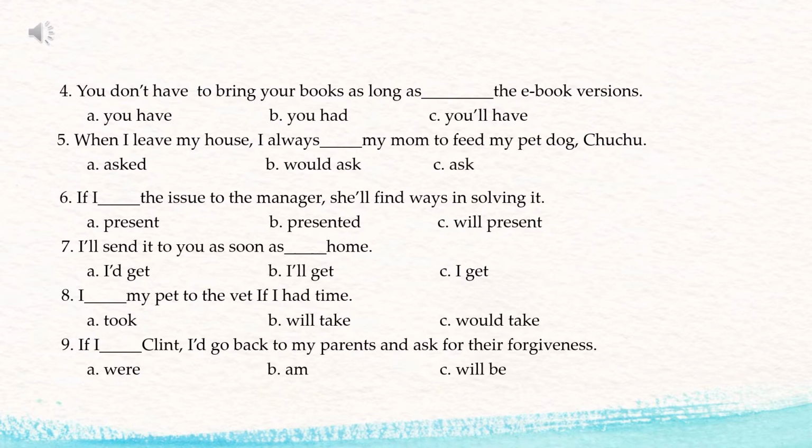Number seven, I'll send it to you as soon as blank home. So the correct answer is letter C. I'll send it to you as soon as I get home. So I'll send it to you, that is the main clause in the future tense. Then as soon as I get home, yes.